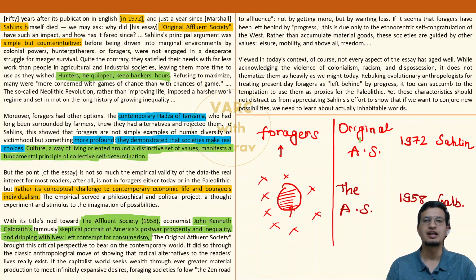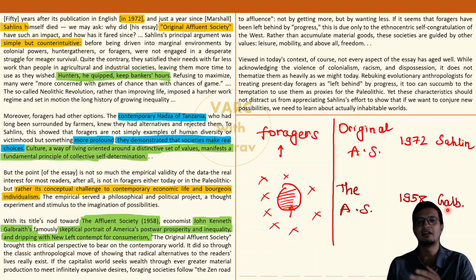And what about Sahlins? Does he believe this or is he criticizing this? Actually, he believes this. He is giving a nod to this. Meaning yes, what this man wrote, I am now going to carry that same thing forward. The original affluent society. So what did Sahlins do? Sahlins brought this critical perspective to bear on the contemporary world.